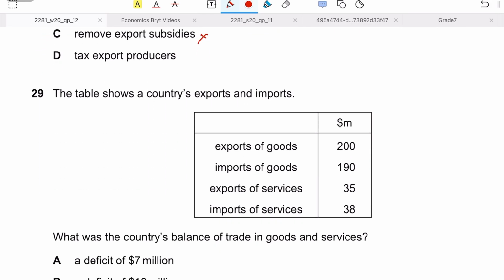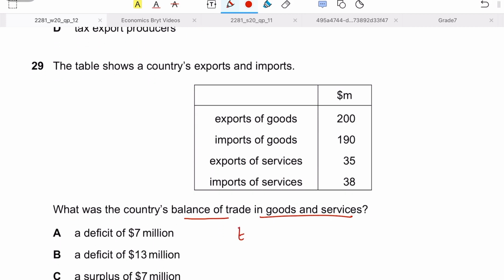Question 29 says the table shows the country's exports and imports. There is export of goods, import of goods, export of services, and import of services given as well. So what was the country's balance of trade in goods and services? Because they are saying the balance of trade in goods and services, we take export of goods and services.